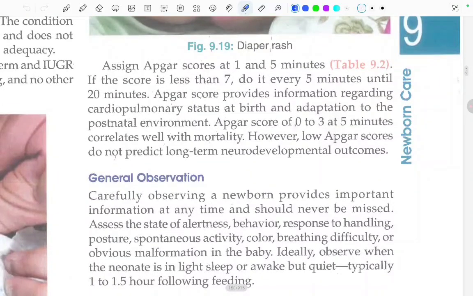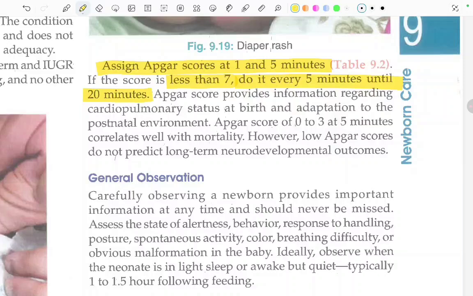Assign APGAR scores at 1 and 5 minutes. This is important: we have to assign the APGAR score at 1 and 5 minutes. If the score is less than 7, do it every 5 minutes until 20 minutes. APGAR score provides information regarding the cardiopulmonary status at birth and adaptation to the postnatal environment.